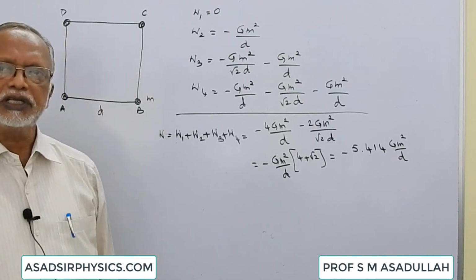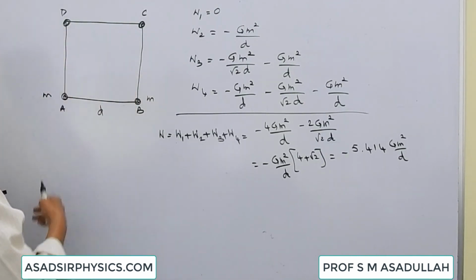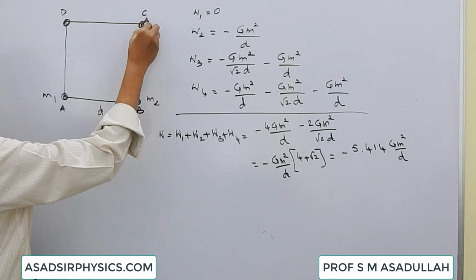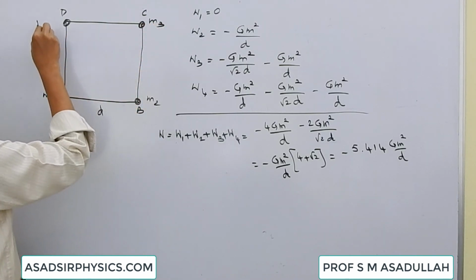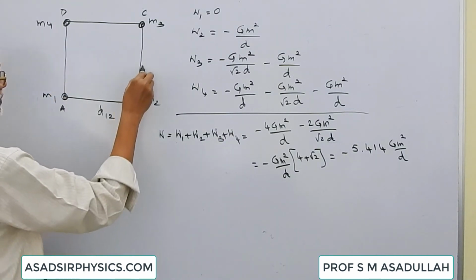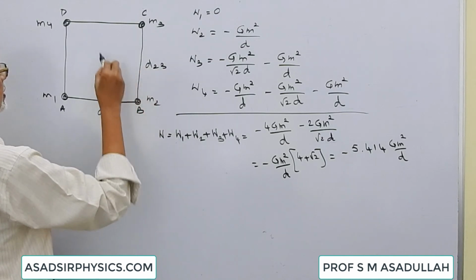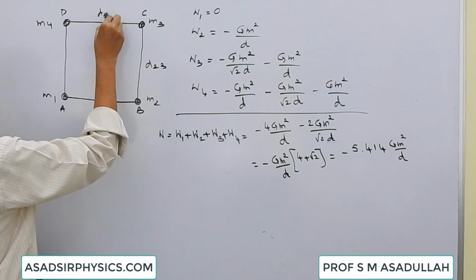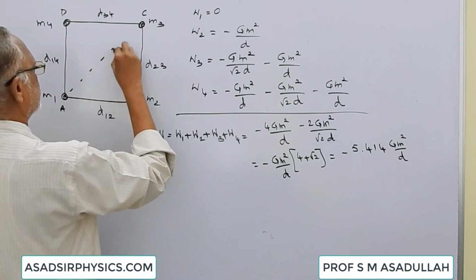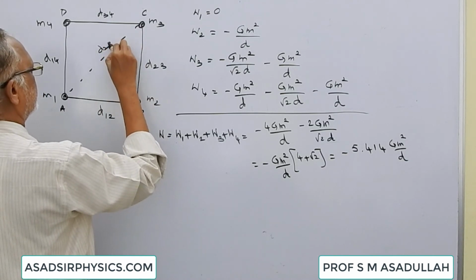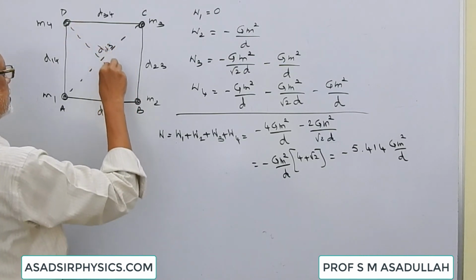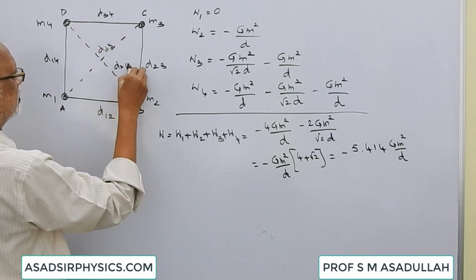If you want, we can have a more general case where the masses are different. Suppose this is mass m1, mass m2, here we have kept mass m3, here we have kept mass m4. This distance is between 1 and 2, this distance is between 2 and 3, this distance is between 3 and 4, this distance is between 1 and 4. This distance is between 1 and 3, and this distance is between 2 and 4.